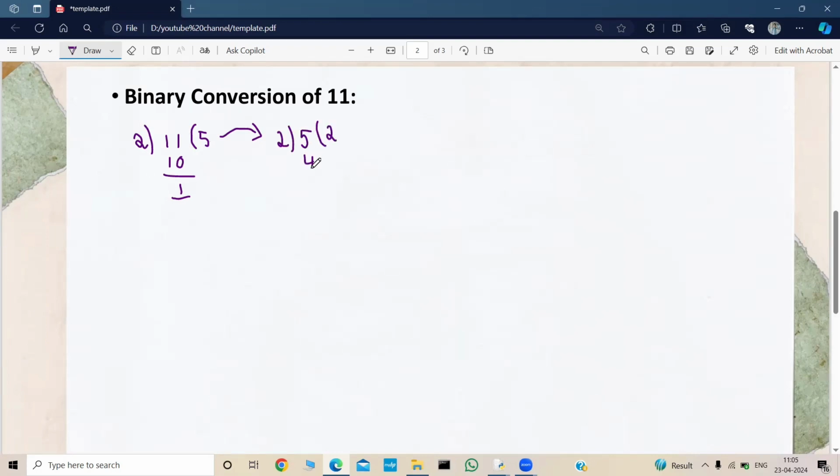2 2s are 4. And again my remainder was 1, right? And I will again take this quotient and divide it by 2. 2 1s are 2. And this time my remainder was 0, right? And I will again take this quotient and divide it by 2. 2 zeros are 0, and my remainder was 1. I will do this process until my quotient becomes 0. And if you see, now my quotient has become 0. So I need to stop my calculation.